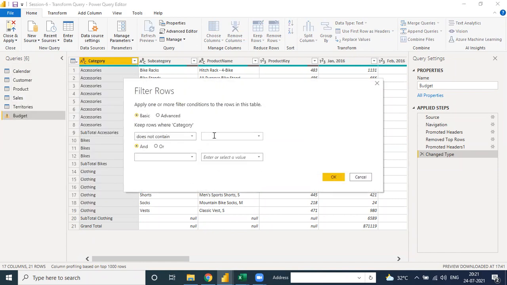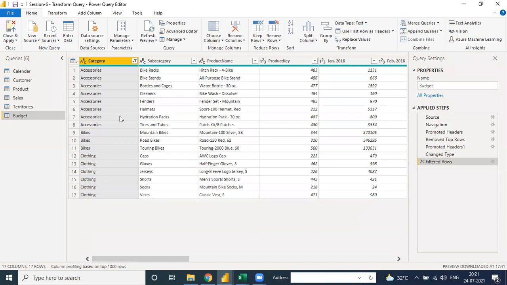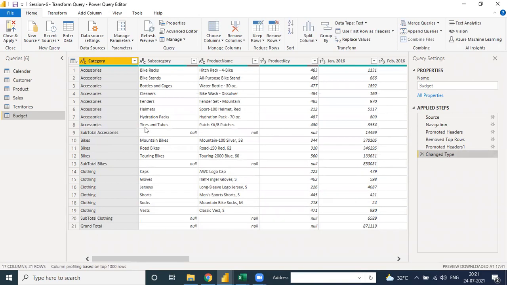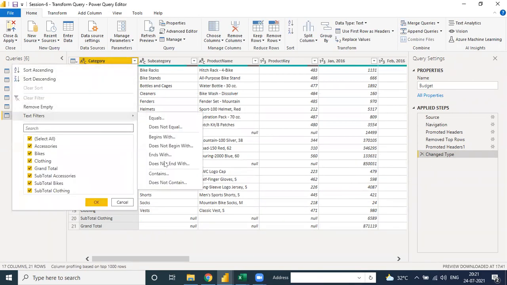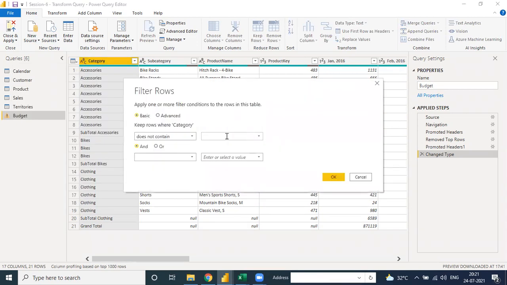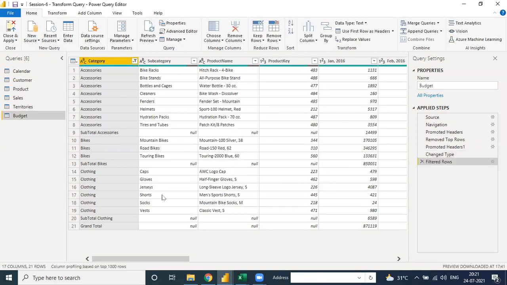And we have to enter "Total", because these are the total columns, and we don't need them. Then click over Total and OK. See, all the total columns are deleted. But there is one more thing: click over there, Text Filter, Does Not Contain. Suppose here I write total same as previous. Nothing happened. Can anyone tell me why? First I wrote Total, and now I write total again. The first time the column is removed, but next time it is not removed.